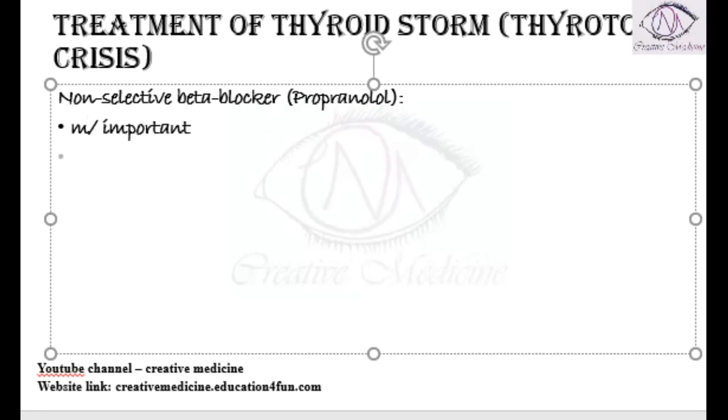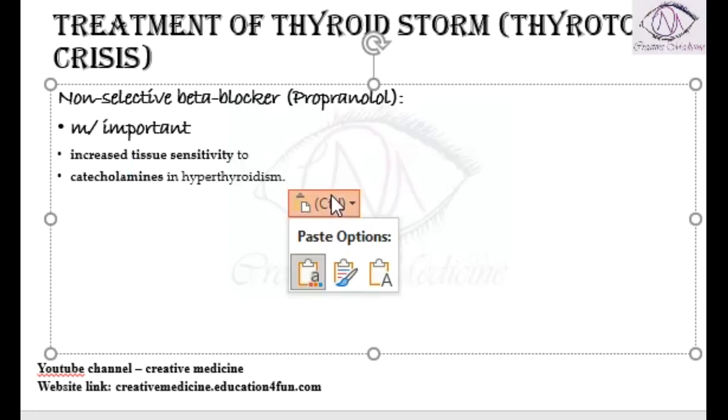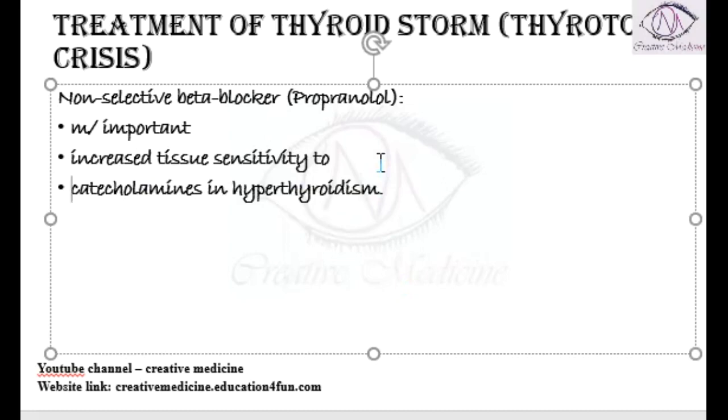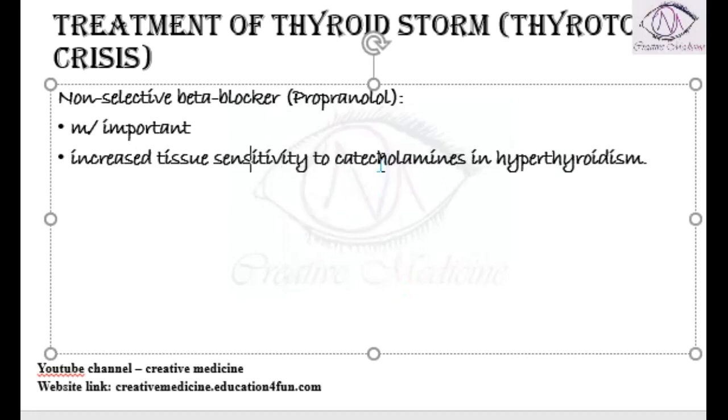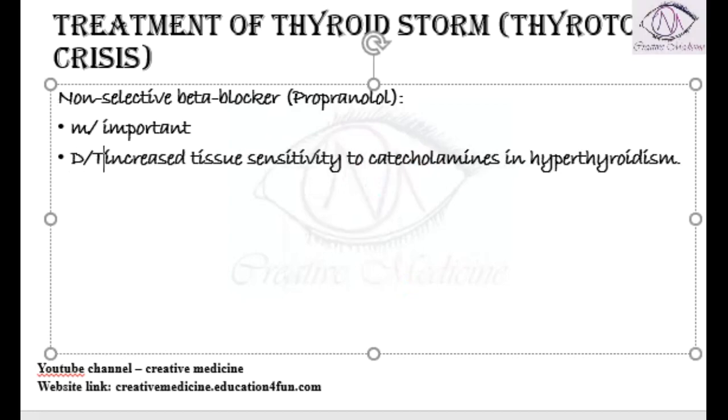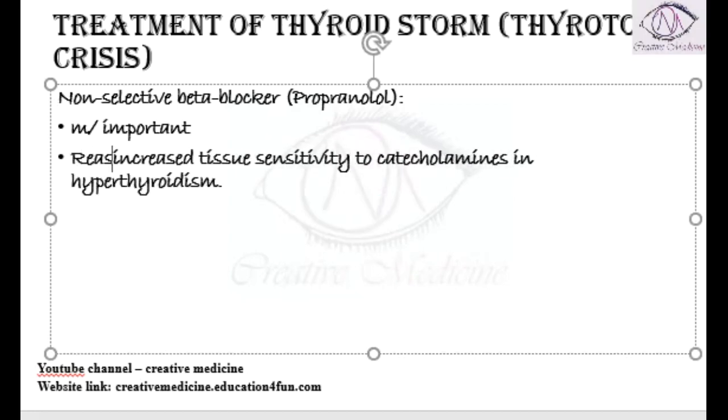The rationale behind giving these beta blockers in hyperthyroidism or thyroid storm is the increased sensitivity to catecholamines in hyperthyroidism. So it is given to decrease the tissue sensitivity to catecholamines in patients with hyperthyroidism.